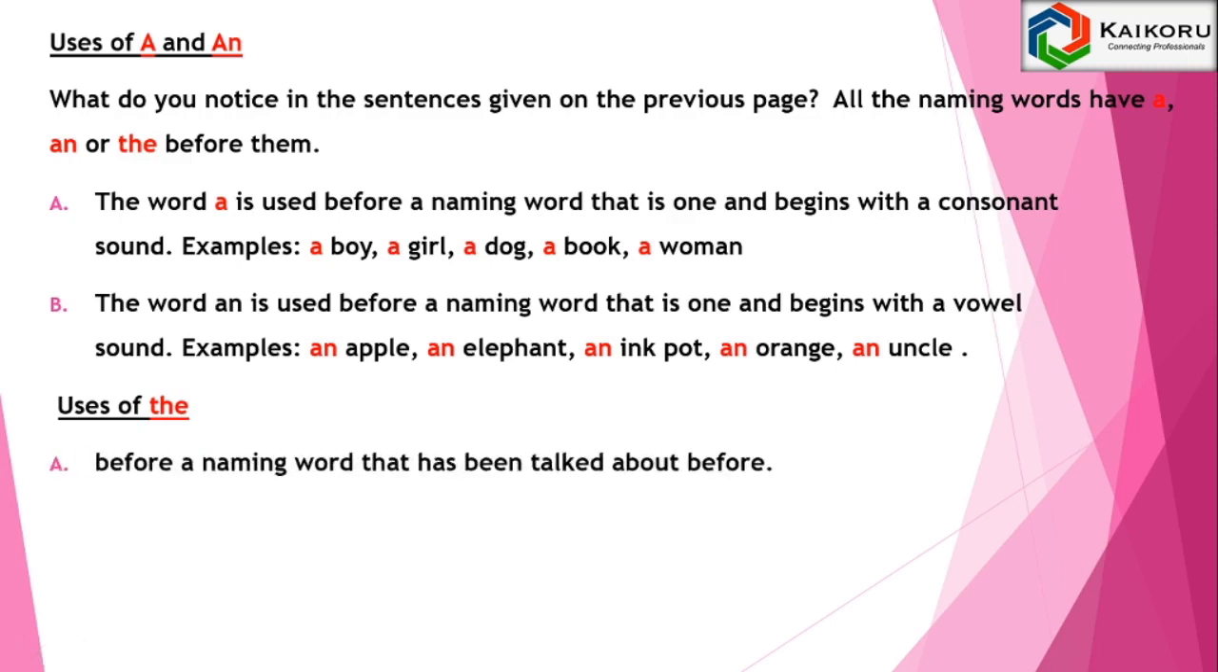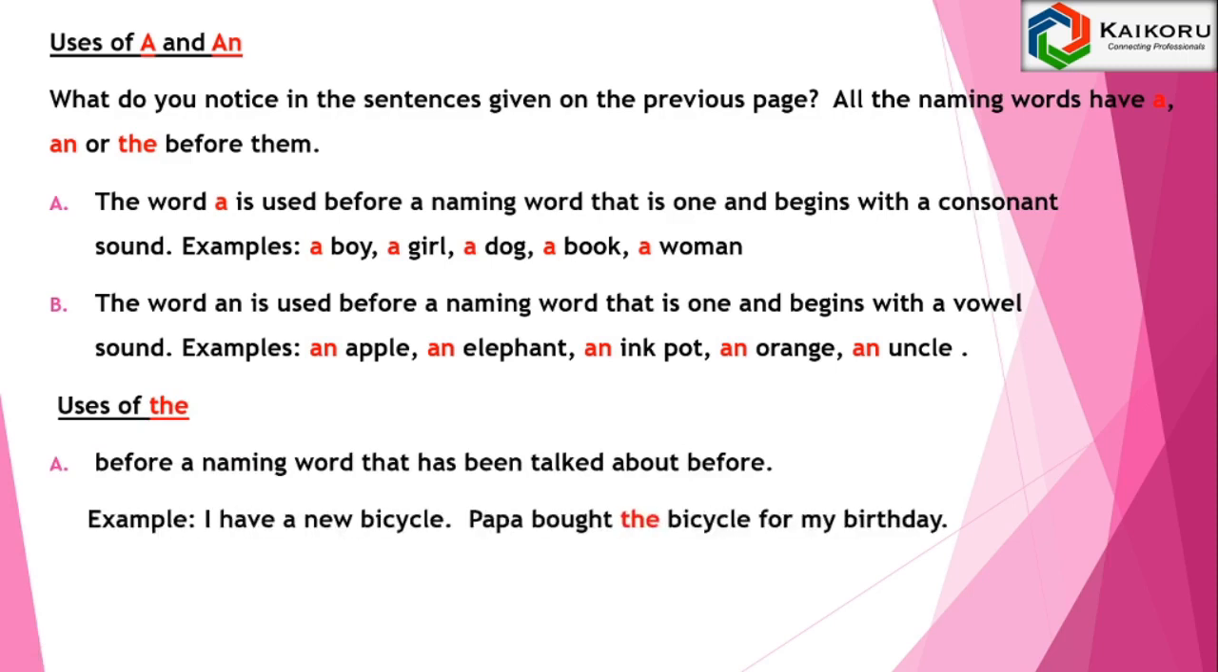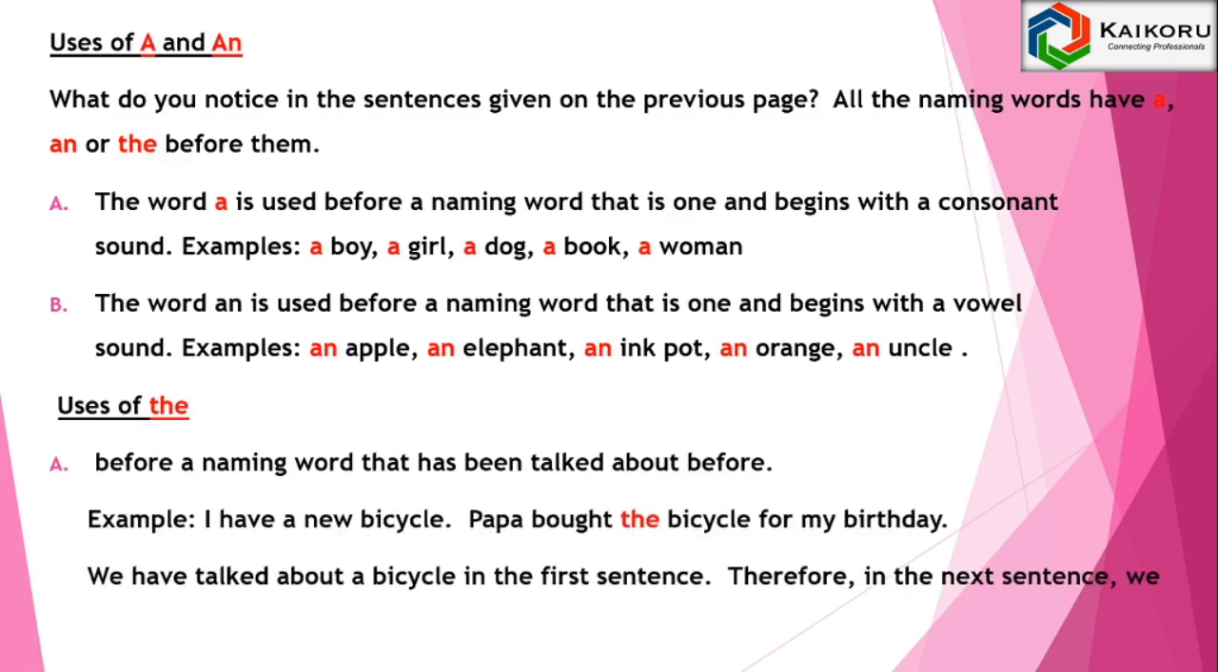Uses of the. The is used before a naming word that has been talked about before. Example: I have a new bicycle. Papa bought the bicycle for my birthday. We have talked about the bicycle in the first sentence. Therefore, in the second sentence, we use the to refer to the same bicycle.